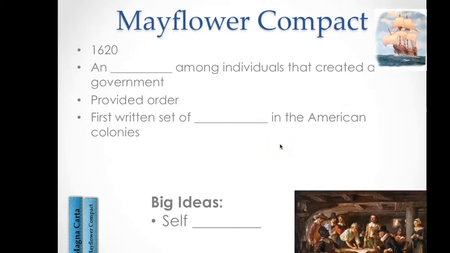So does anybody know what this is an example of? Some of the big ideas are self-government and rule of law. And it is an example of a social contract. So self-government, rule of law, social contract.